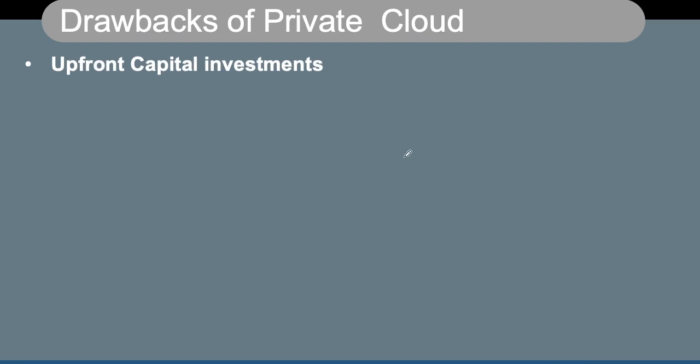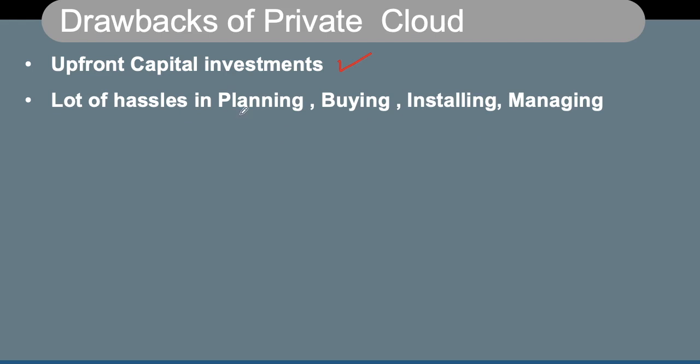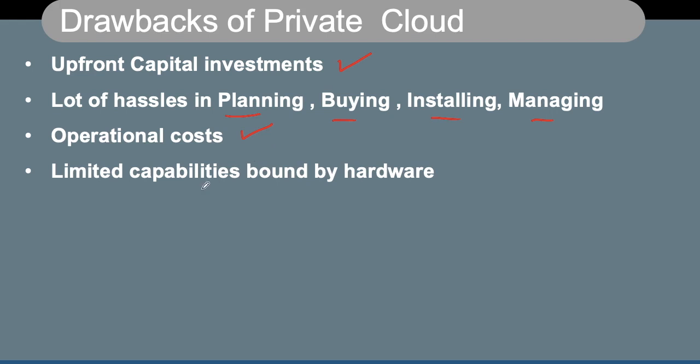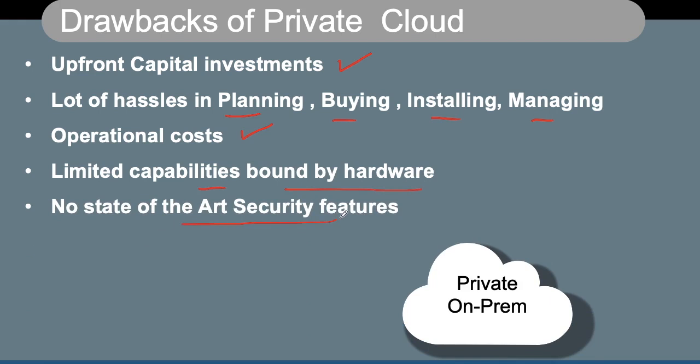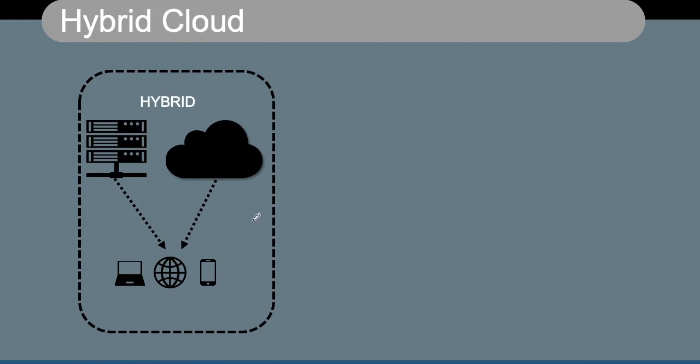Drawbacks of private cloud: it will have upfront capital investment. So whenever you want to build your own cloud, you need to make some upfront capital investments. Lot of hassles in planning, buying, installing, and managing hardware. Operational cost, you will have a lot of operational cost to manage these hardwares. Limited capabilities bound by the hardware which is available, and no state-of-the-art security features. So you will not have advanced functions, features, as well as security features because this is specially designed for one particular organization.